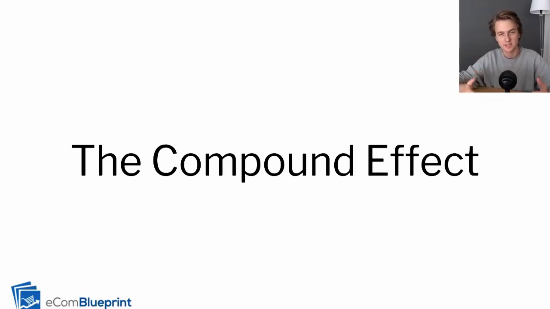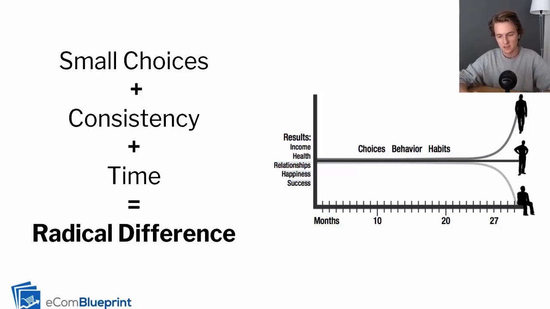But most people don't realize that this applies to more than just business and actual money, right? You can compound everything. The compound effect is in everything in our lives. So let me elaborate a little bit more on that. Basically, the compound effect is small actions that you do consistently over a long period of time that make a radical difference.